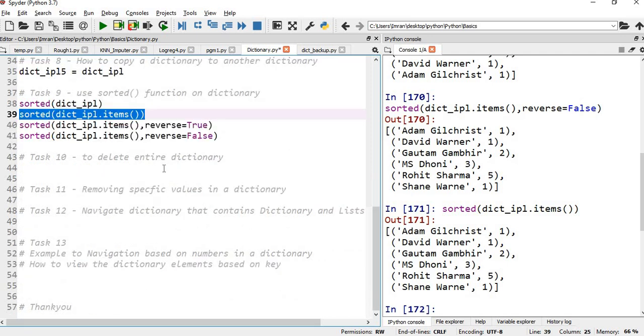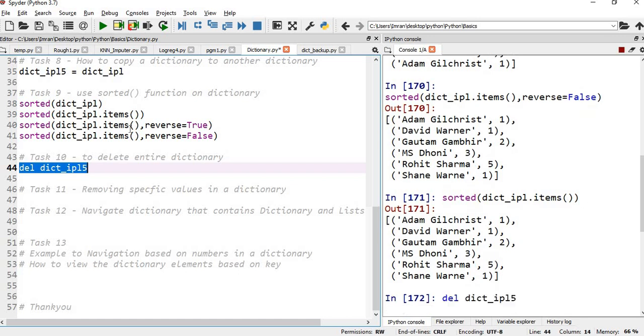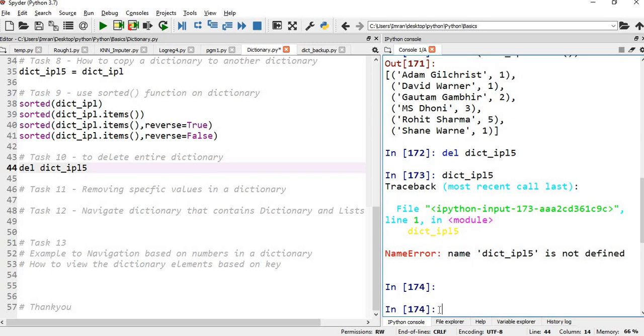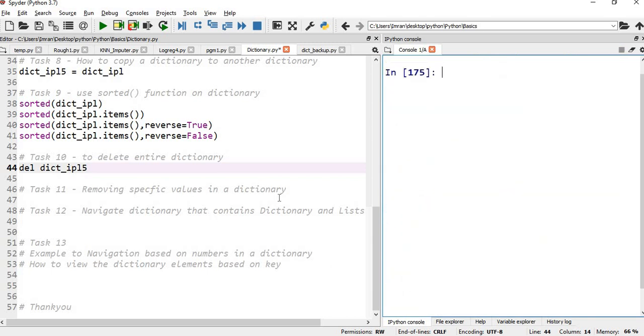Now how to delete an entire dictionary? I have just copied dictionary underscore IPL to dictionary underscore IPL5. If you simply want to delete it, you have to give del dictionary underscore IPL5. It is deleted. It is not there. Okay, now this is also done.